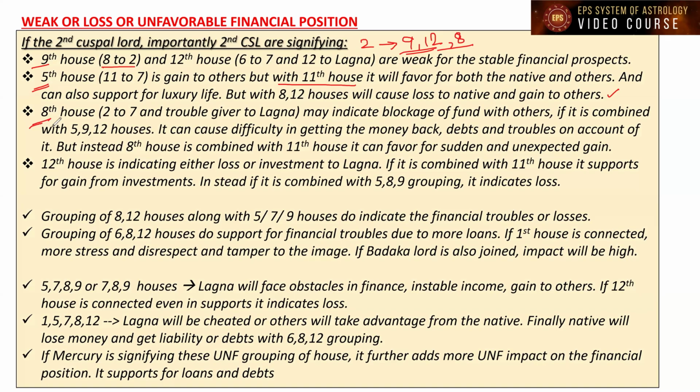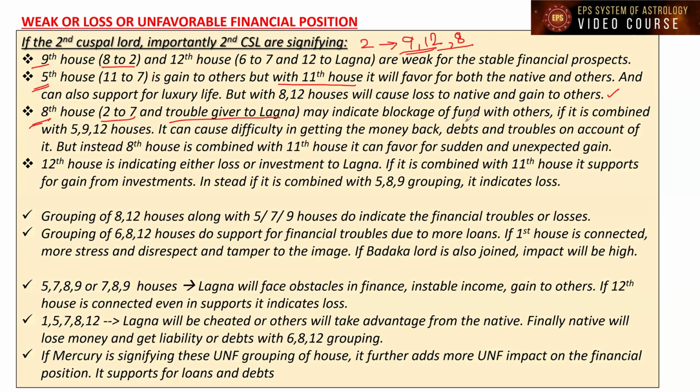Similarly, the 8th house, though an obstacle-causing house to the Lagna, is also the second house to the seventh house. This is talking about others' money. The second house is ours, the native's money, and the eighth house is others' money, because it is the second house to the seventh house and a trouble giver to the Lagna. The eighth house may indicate blockage of fund with others. It means somebody's money is getting stuck with the opposite party, right? Because his money is stuck with others. The eighth house to the Lagna is the second house to the seventh house.